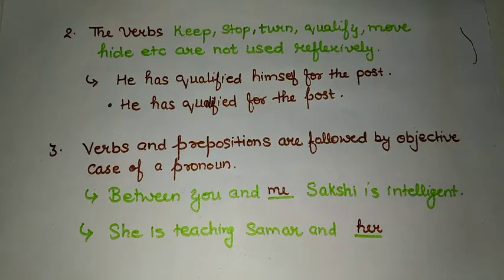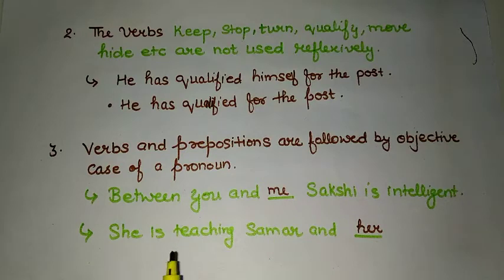Third point, the verbs and prepositions are followed by objective case of pronoun. Like between you and me, Sakshi is intelligent. Here me is objective case of a pronoun. I cannot use I or some other pronoun. Like if I say between you and I, Sakshi is intelligent, the sentence will be wrong because and is a preposition and prepositions are followed by objective cases of pronoun.